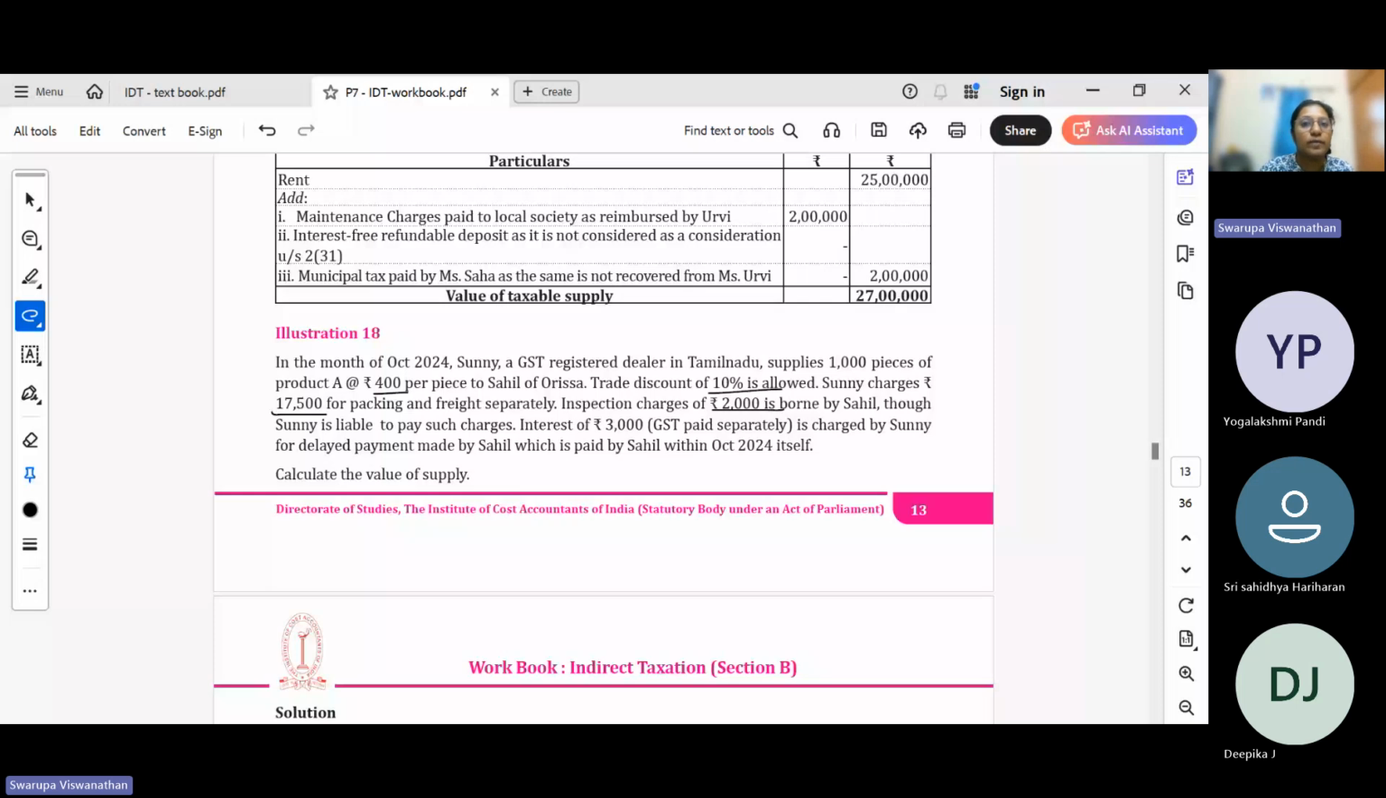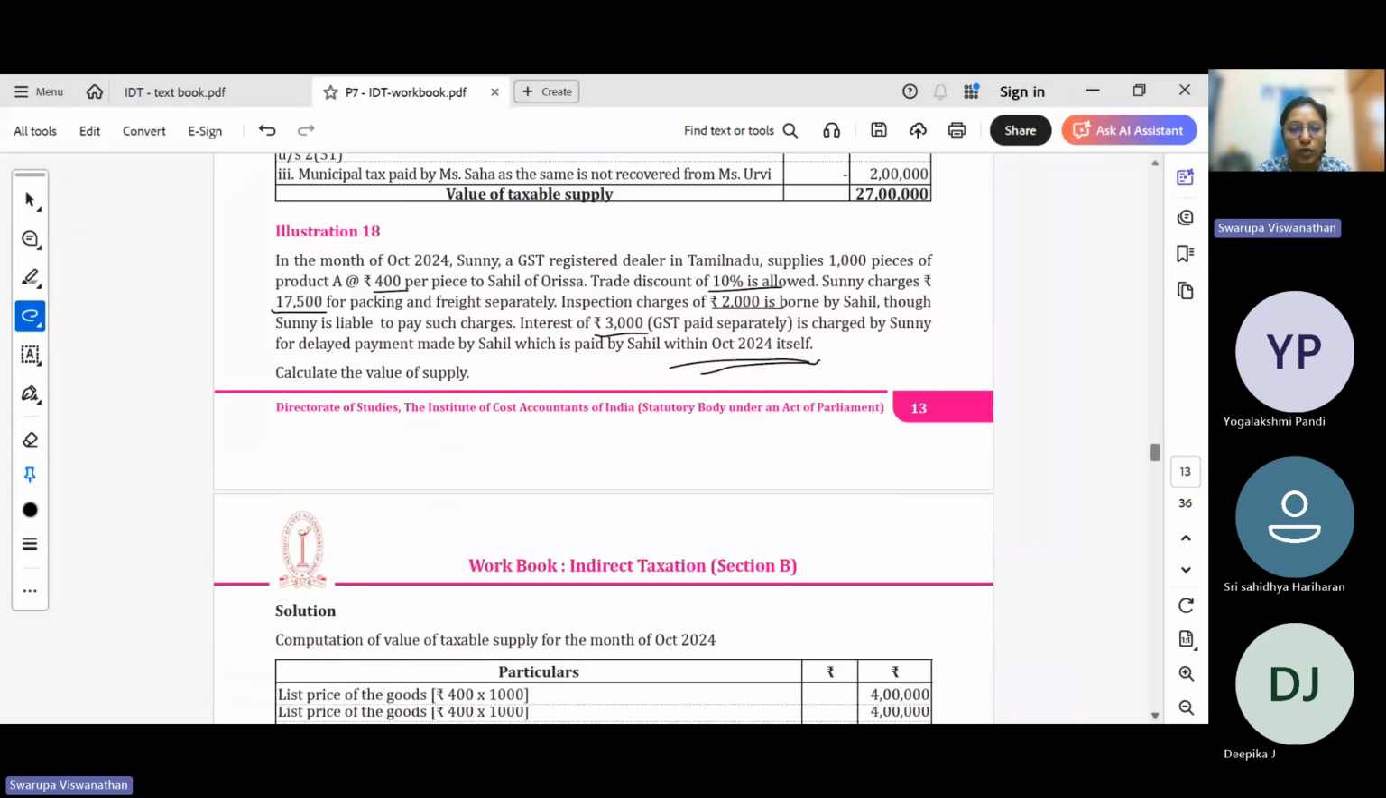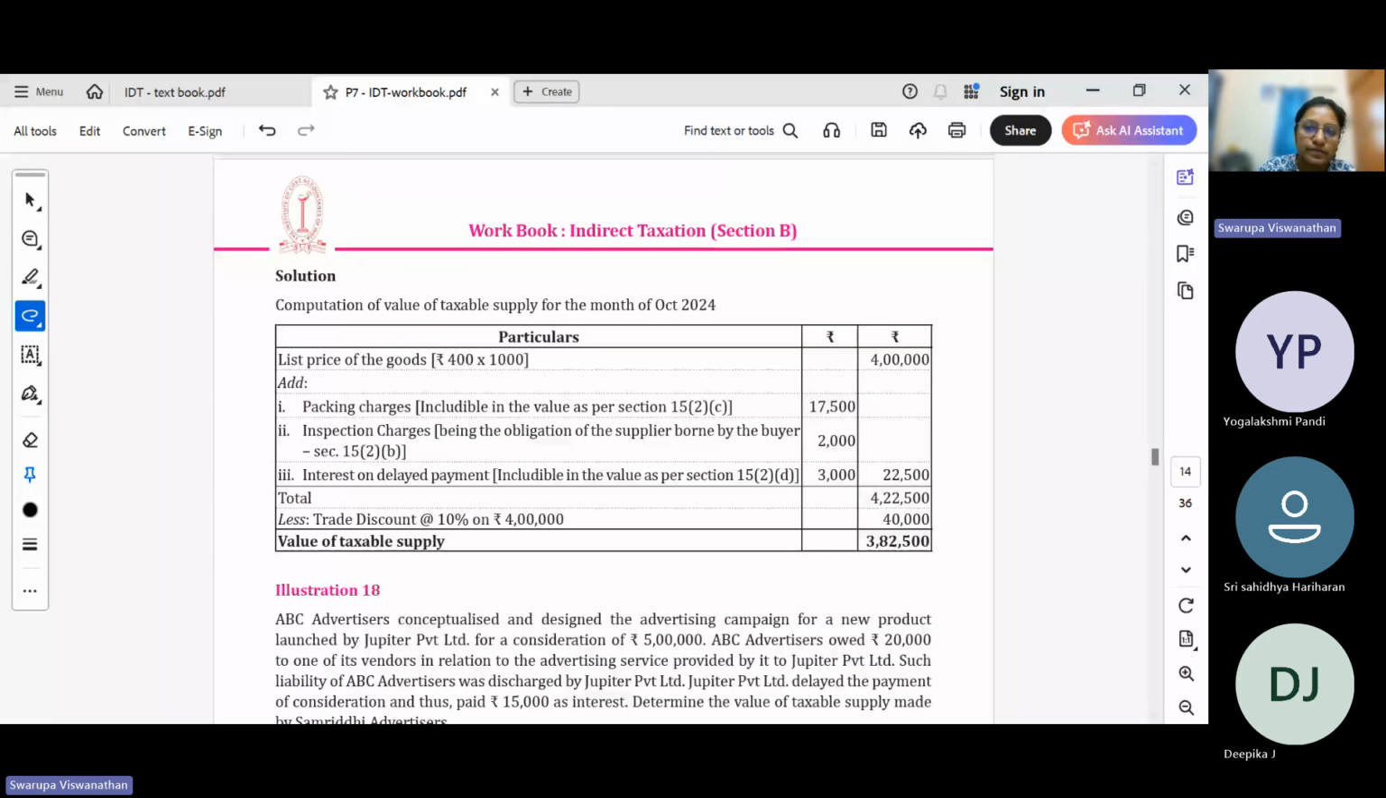So even if it is paid on behalf of the supplier, it has to be added to calculate the value of supply. Interest 3,000 is charged for delayed payment and it is paid by Sahil within October itself. So we can take that also in calculating the value of supply. So list price, packing charges, inspection, then delayed payment because it has been received. So time of supply concept is also covered. Trade discount is always on the list price. So we should not calculate discount on the total value. It is on the list price.